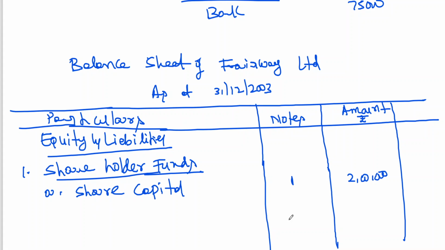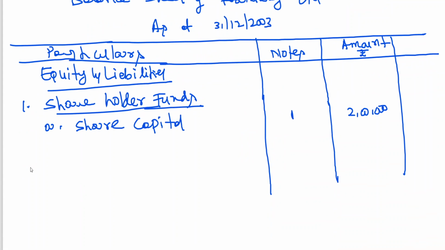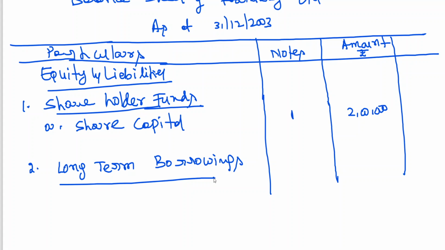We don't have reserves and surplus etc. Directly to long term borrowings, 9% debentures. Under long term borrowings, unsecured loans, because I have already given that heading.